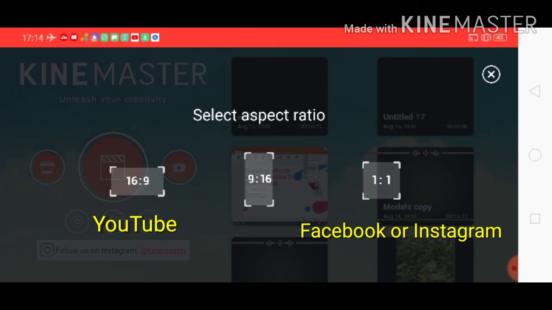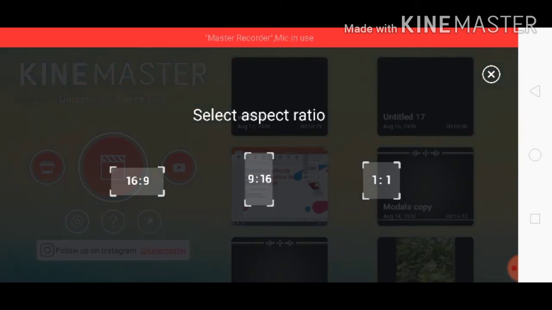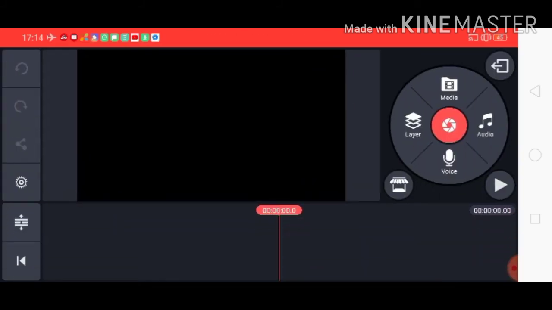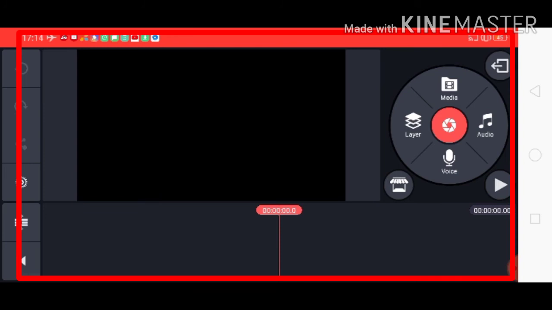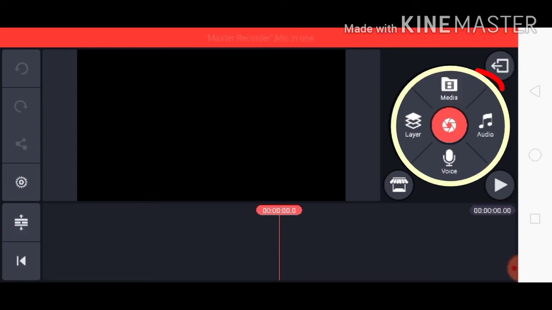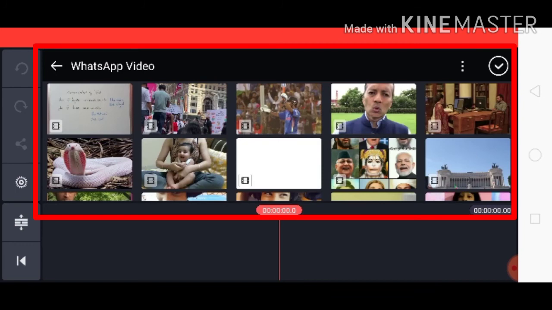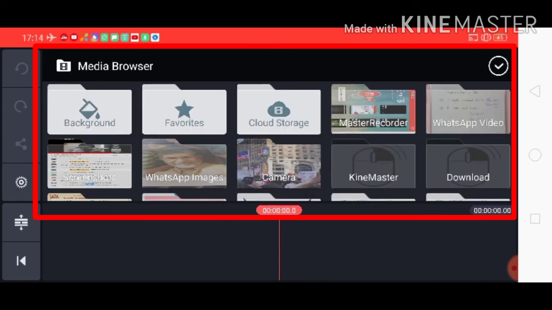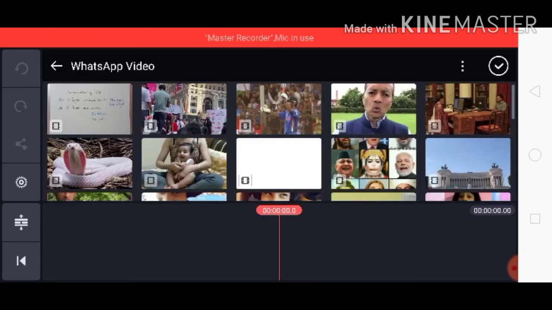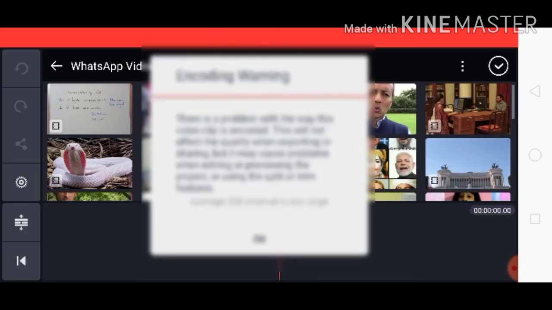So at present I want my video to be uploaded in YouTube. So I am clicking on the first one, that is 16:9. Now as soon as I click on this, the screen appears like this. See here, many applications are visible. The first one is media. Whenever we click on this application, it shows many options from where we can bring our video. Let me bring a small video for demo here.